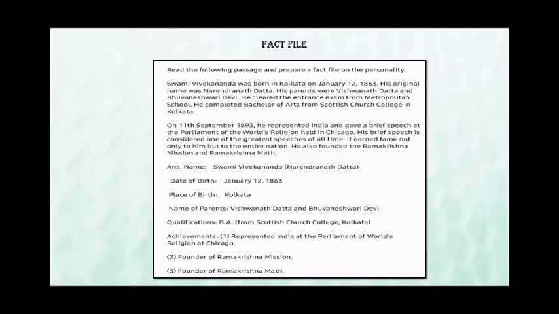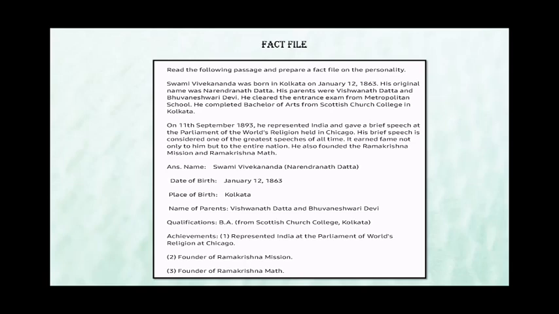Hello children, in this video we will be doing fact file and information transfer in English composition. So first let us see what is a fact file. A fact file contains facts about a particular person, place or information about something. It helps us to learn the main and important points of a particular information in short. So in a fact file, we can learn about personalities, places, animals, plants or any other important issues.